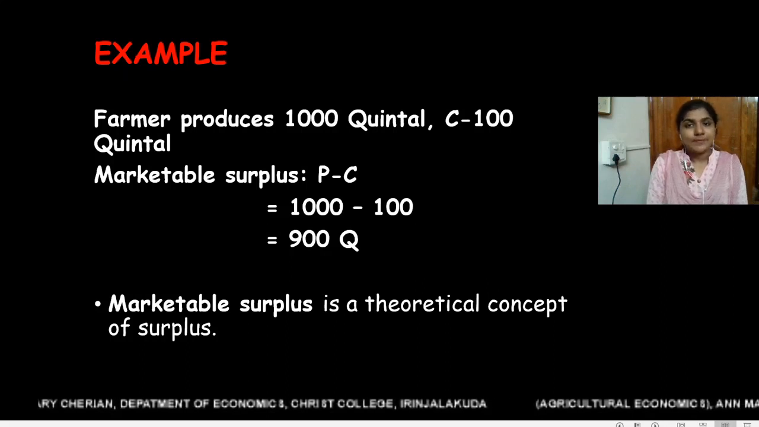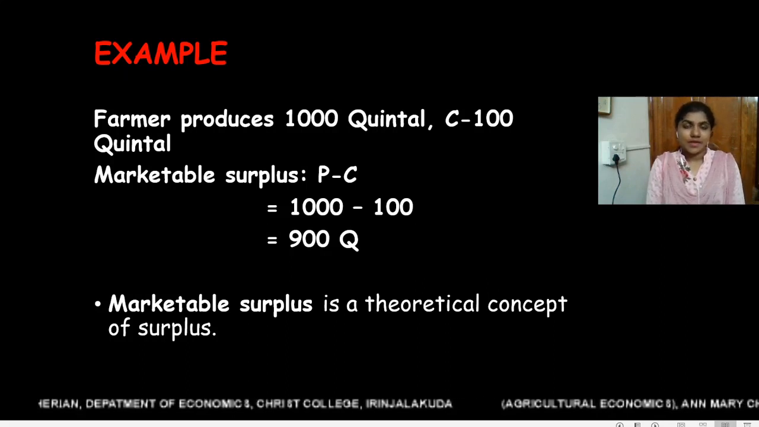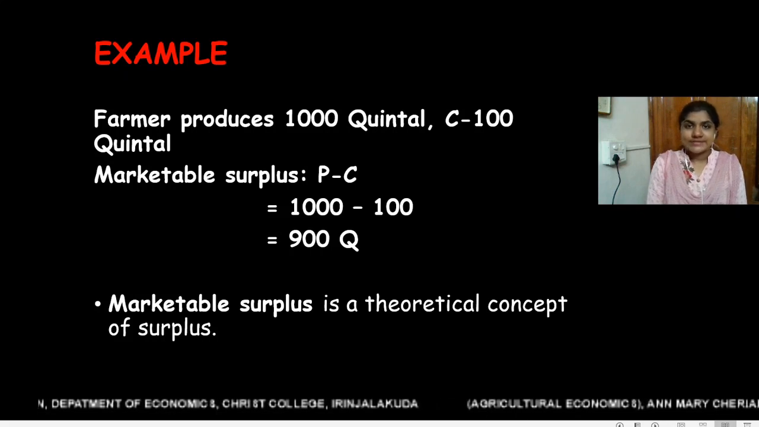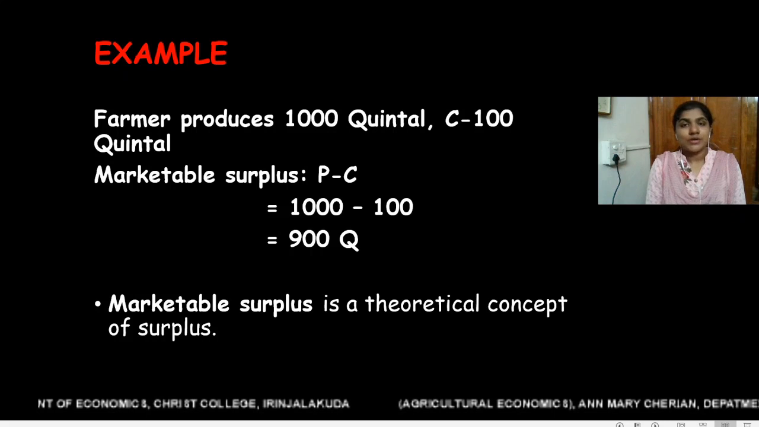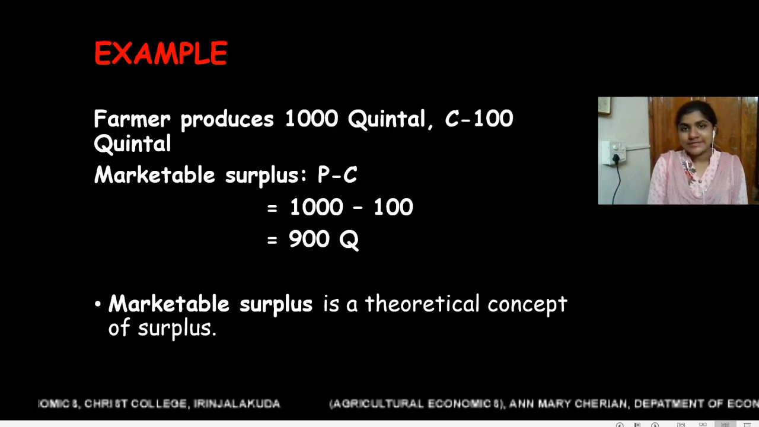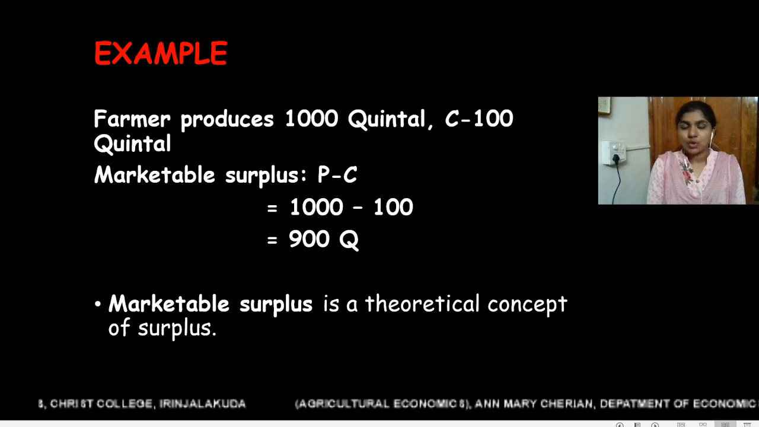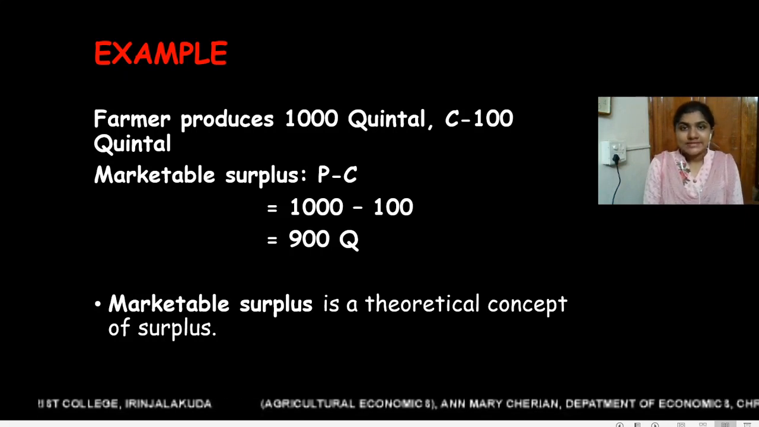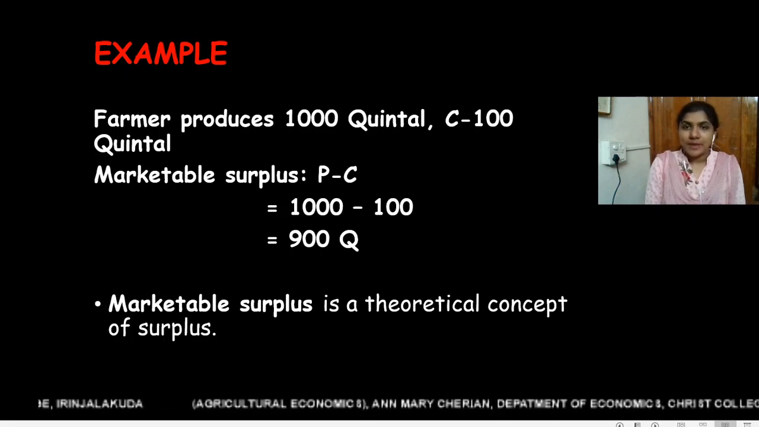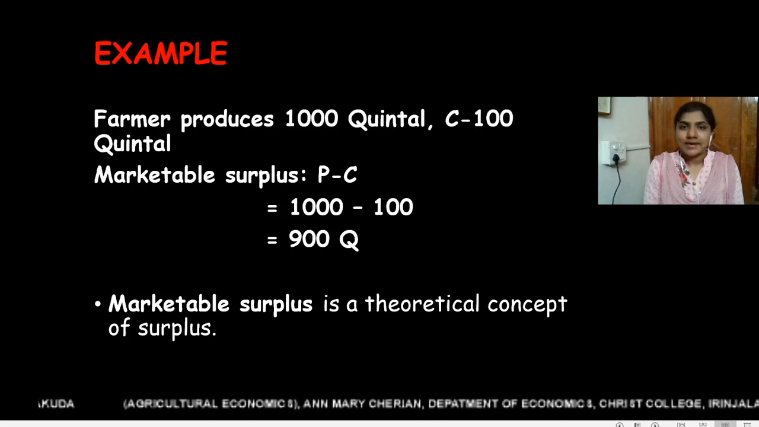So, what will be the marketable surplus? Marketable surplus is total production P minus total consumption requirement of a farmer C. So, marketable surplus is P minus C, total production minus consumption requirement. That is 1000 minus 100, 900 quintal is the marketable surplus.